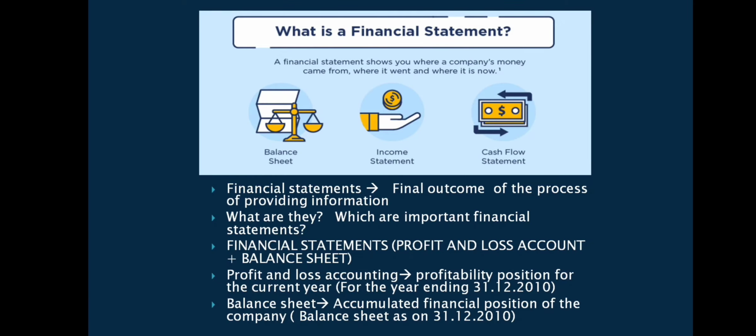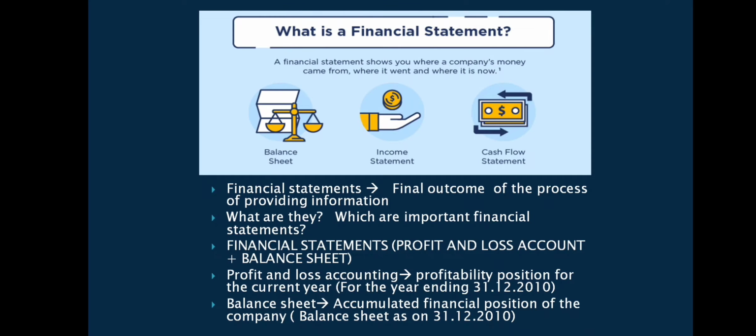But there is an exclusive difference between the trading and profit and loss account and the balance sheet. For the trading and profit and loss account, we use the term "for the year ending". But for the balance sheet, we use the term "as on". If you use "for the year ending", that is meant for that particular year. For that particular year, these are all the expenses, income, sales, purchases and everything for the current year.